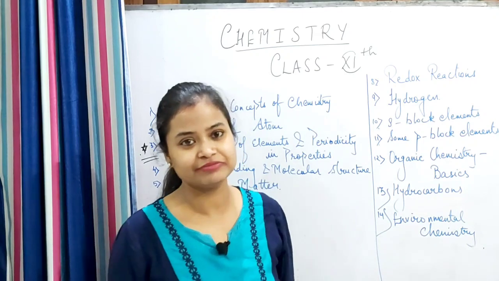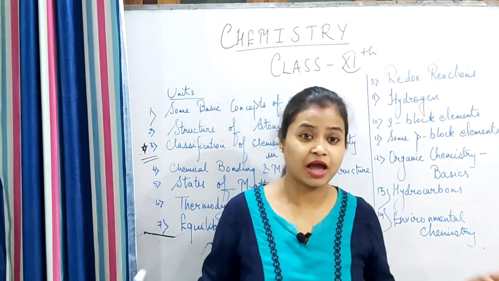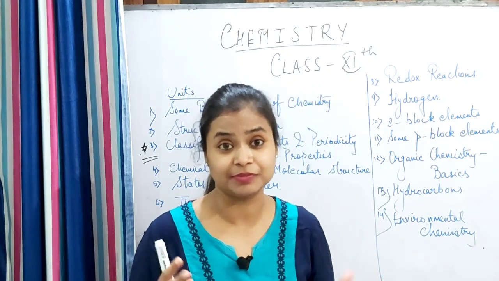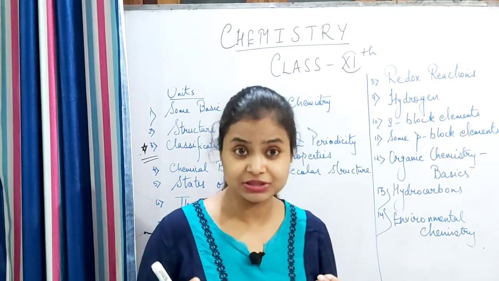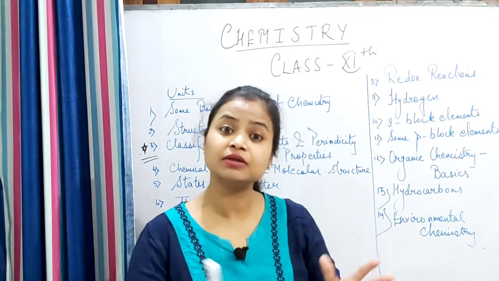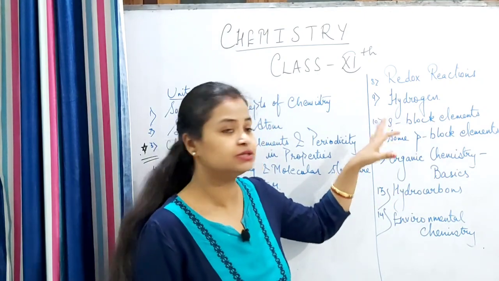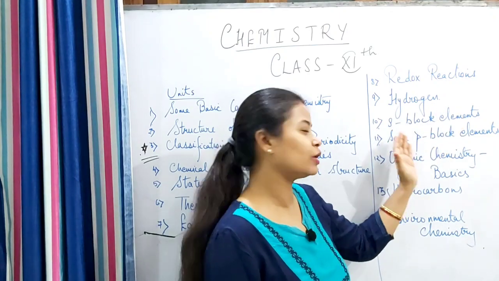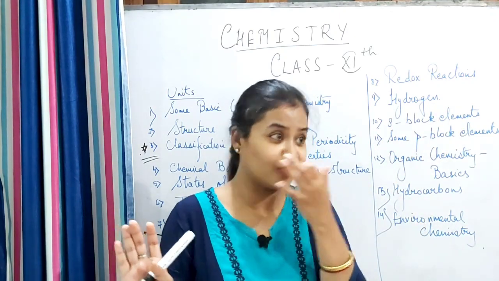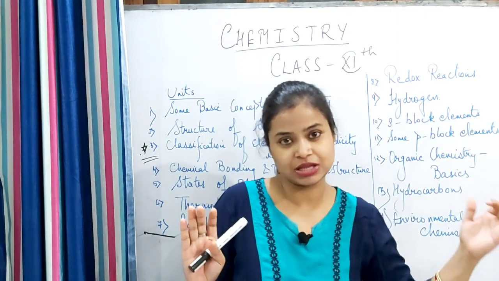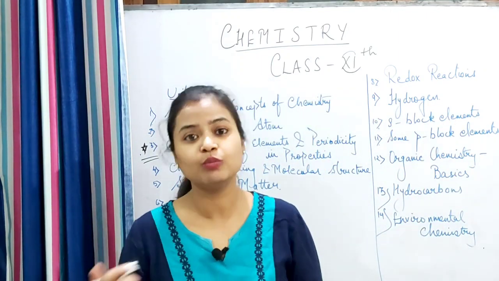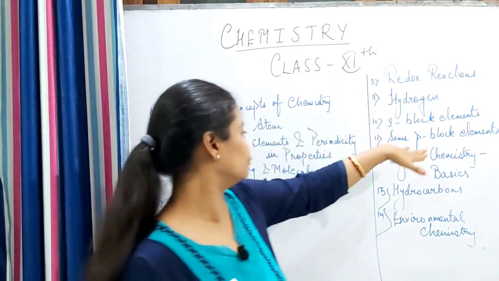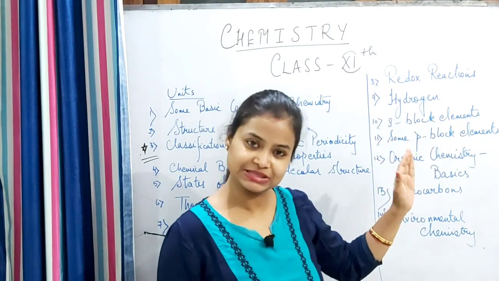9th is hydrogen. As the name suggests, everything about hydrogen. Hydrogen is not a very simple compound or a simple atom. Hydrogen is the first atom of the periodic table, और उसमें कितना कुछ होता है, that all we will be studying in this chapter, hydrogen. 10th and 11th you can see S block elements and P block elements. You will not understand anything now when I'm quoting the unit's name, because you don't know what S block and P block mean, and that we'll study in these chapters, so you will understand, and we'll be studying a little bit in detail.